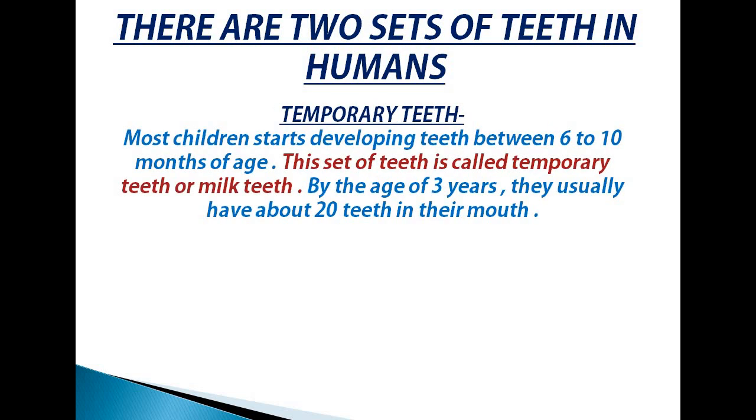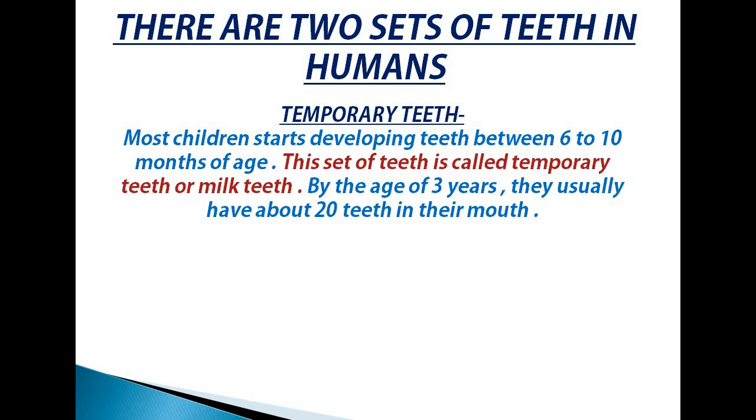The first set of teeth is known as the temporary teeth. Most children start developing teeth between 6 to 10 months of age. इसी को temporary teeth कहते हैं. Another name for temporary teeth is the milk teeth. दूध के दांत भी इसी का नाम है. By the age of 3 years, they usually have about 20 teeth in their mouth.